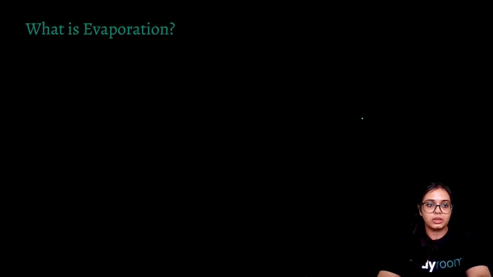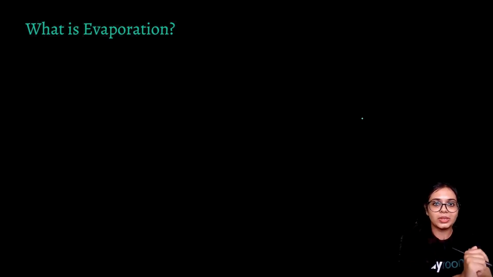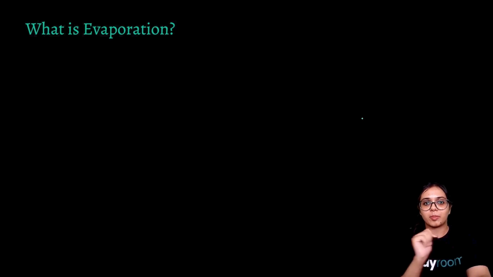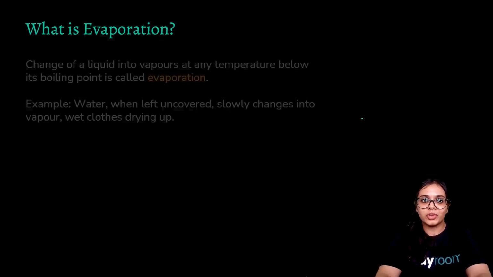Evaporation. What is evaporation? If you remember the crisscross chart, the transition of the liquid state to the gaseous state is known as evaporation, and the vice versa, the transition from the gaseous state to the liquid state, is condensation. Let's first learn what evaporation is.